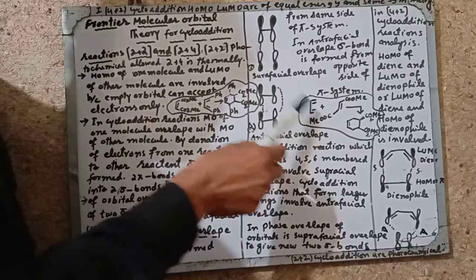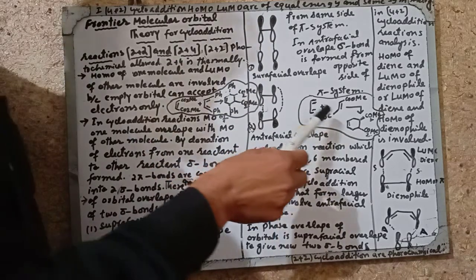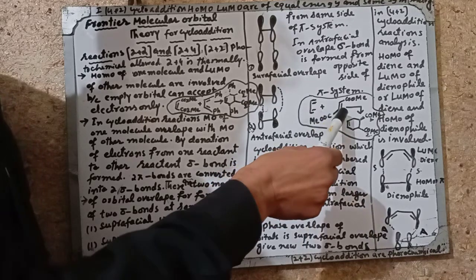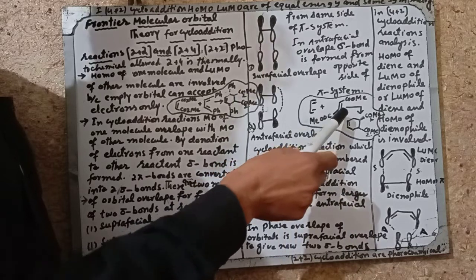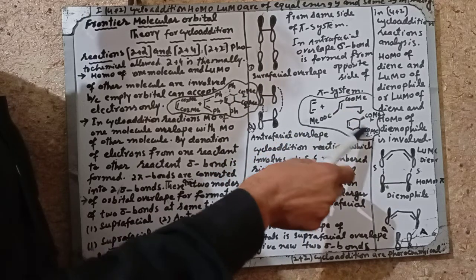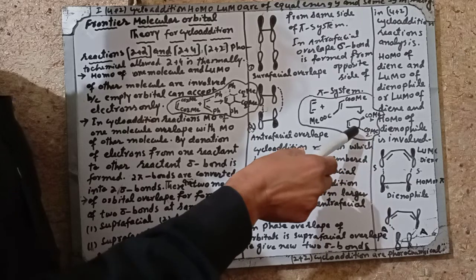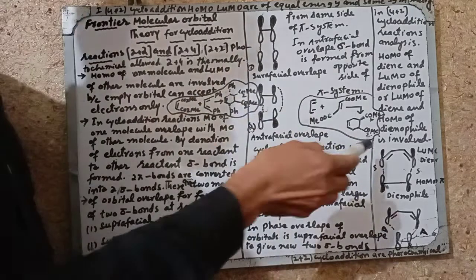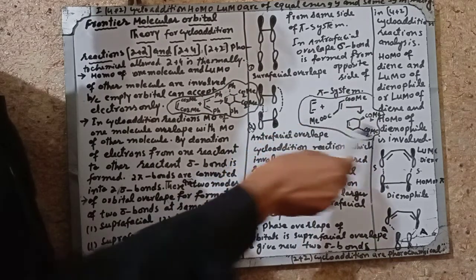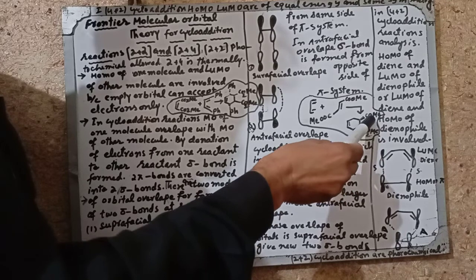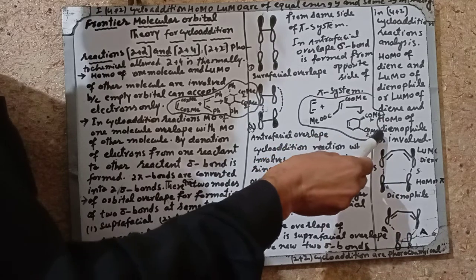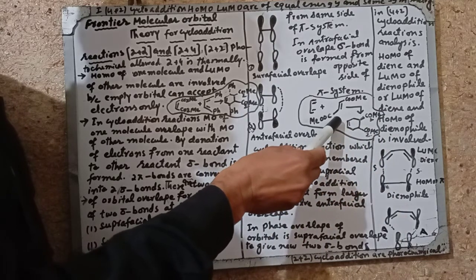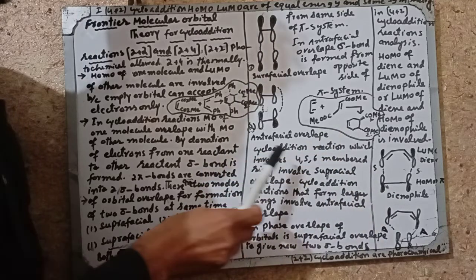These are some examples of 2 plus 4 cycloaddition reactions. This is the 4 pi system, this is the 2 pi system. 4 plus 2, this is suprafacial overlap. During the suprafacial overlap, substituents remain on the same side. So the COOMe and methyl groups are on the opposite side, as the configuration of the dienophile is the same as in the reactants.